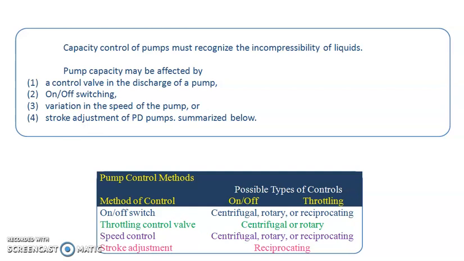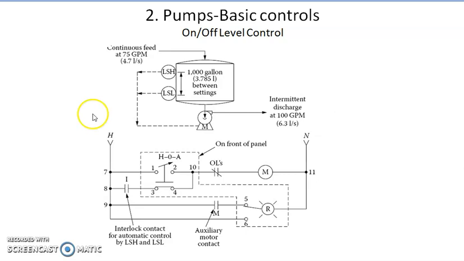Now we'll see the basic control schemes which are used in pump control. Basically in a pump, capacity control is the important control, and this capacity control of the pump must recognize the incompressibility of the liquid. Now this pump capacity may be affected by a control valve in the discharge of the pump, then on-off switching, then variation in the speed of the pump, and stroke adjustment of a positive displacement pump. And this control scheme can be summarized in the table below. So if you see, there are 4 types of control schemes.